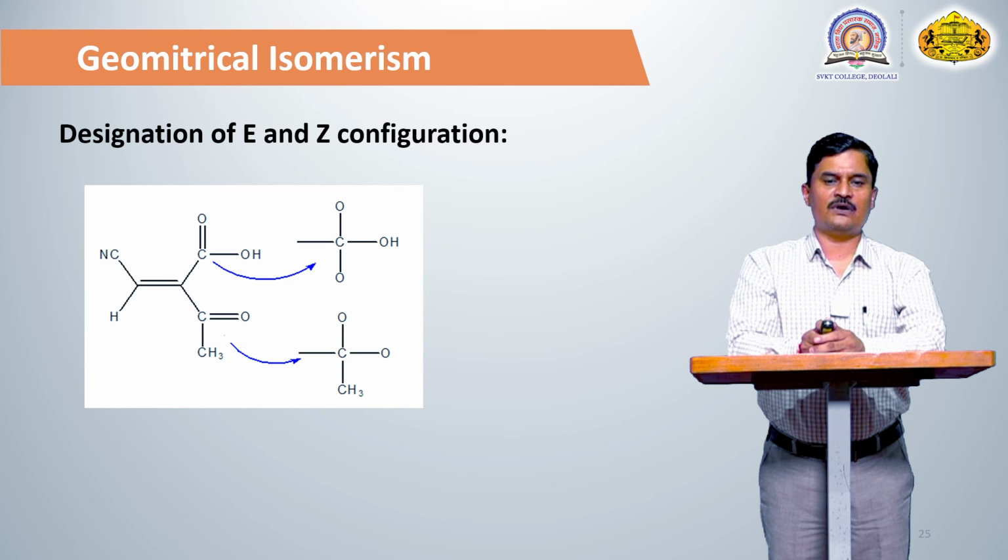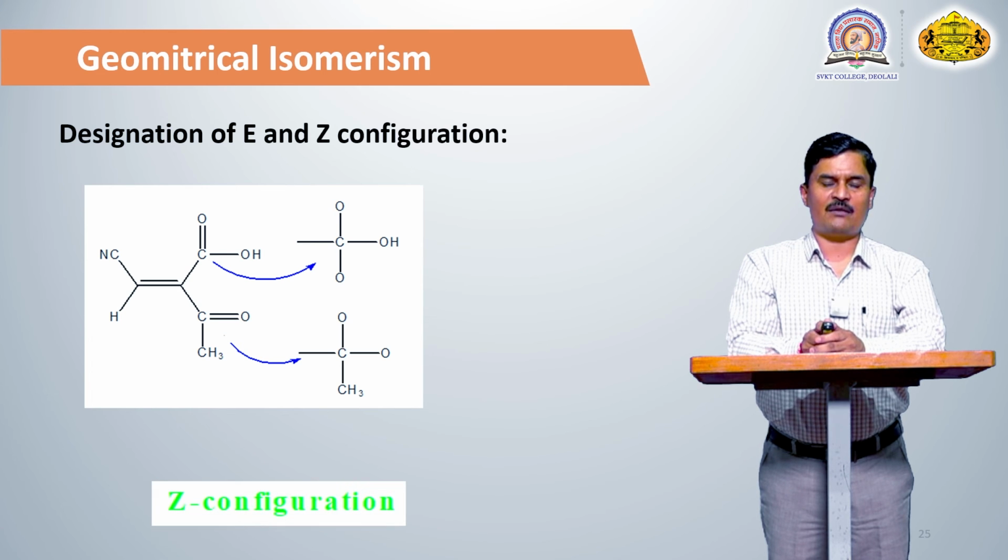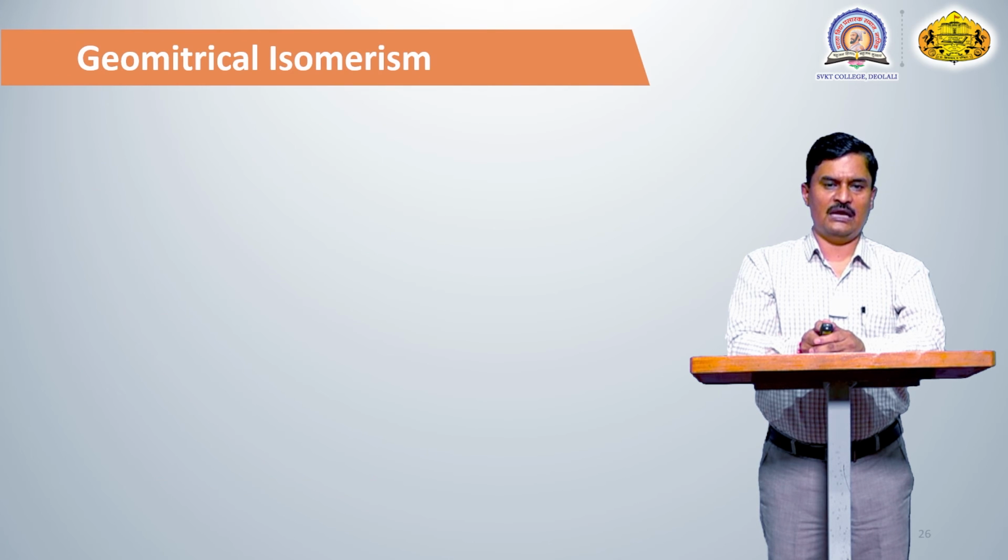Next atom: in the first case there are 3 oxygen atoms, and in the second case there are only 2 oxygen atoms and another one is the carbon atom. The atomic number of carbon is 6 and the atomic number of oxygen is 8. So the CHO group has the higher priority, the first priority, and the COCH3 group, the ketone group, has the second priority. The first priority groups are present on the same side of the carbon-carbon double bond. That's why the configuration of this compound is the E configuration, or E isomer.